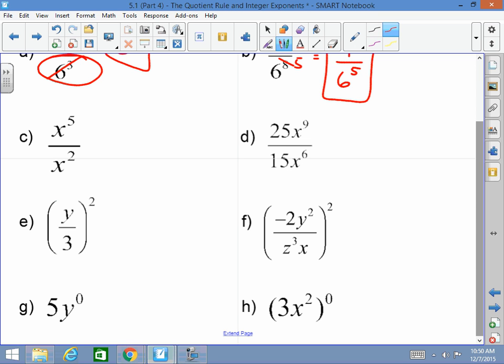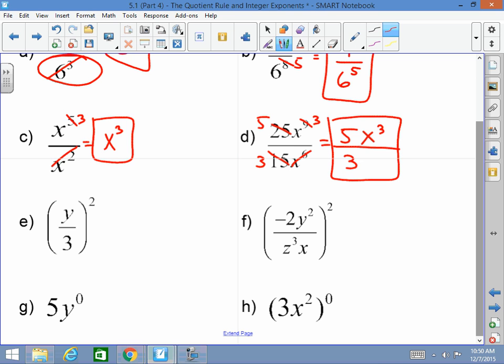Okay. I got x to the 5th divided by x squared. Get rid of these 2. Get rid of 2 from here. I'm left with x to the 3rd. That's exactly correct. Okay. 25 over 15. What goes into 25 and 15? 5. So that goes 3 times. That goes 5. So I've got 5/3. I got 9x in the numerator. I got 6x in the denominator. What am I left with? 3x is in the numerator. Done. We don't have to worry about that subtraction.